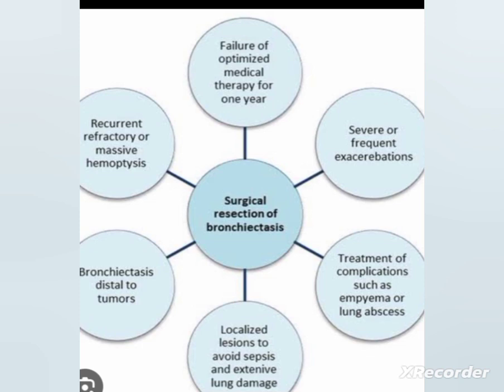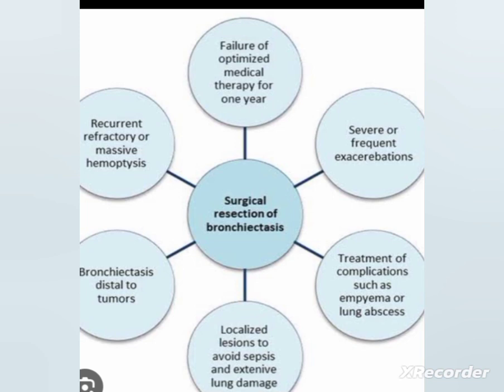So in this class we have seen what is bronchiectasis, the definition, that is chronic irreversible dilation of bronchi and bronchioles. Then we have seen the etiology of bronchiectasis, especially the focal and diffuse etiology. Then types of bronchiectasis, especially cylindrical or tubular, saccular or cystic, and varicose or fusiform. Then we have seen the pathophysiology.